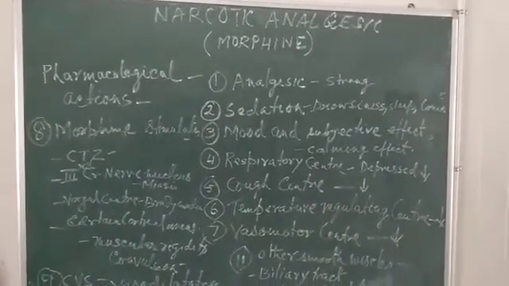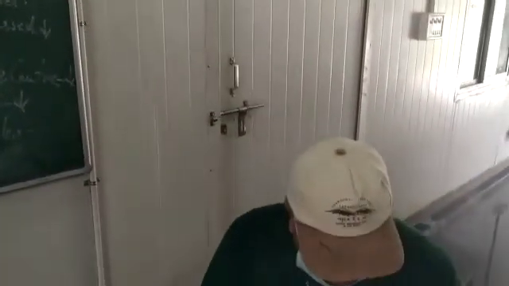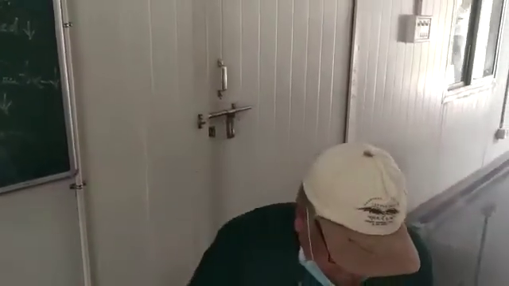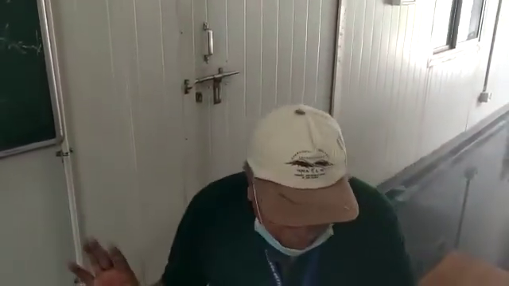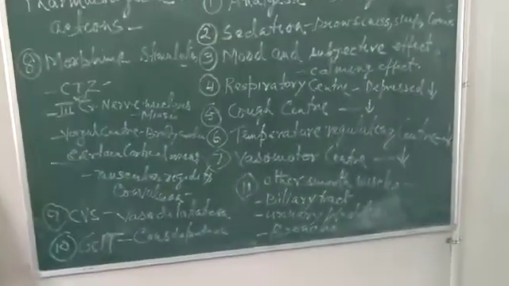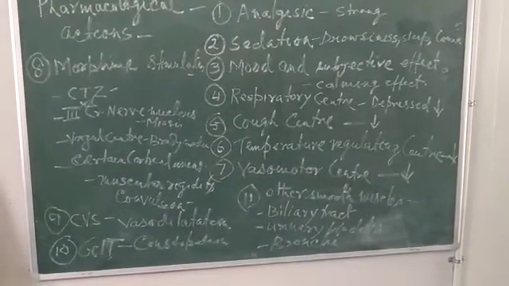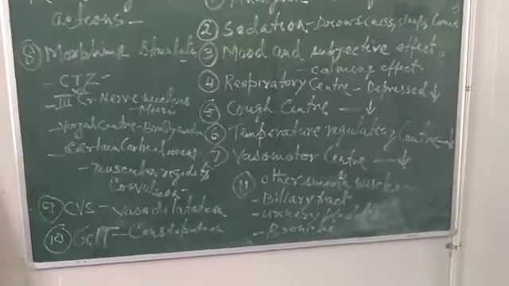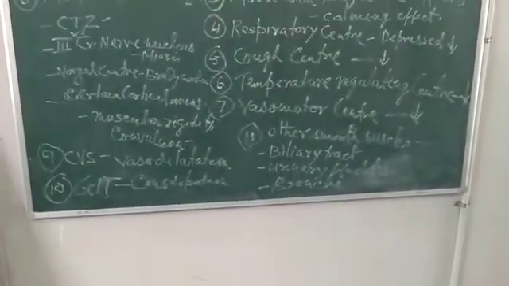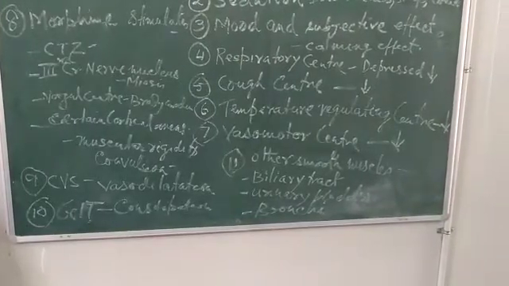Then on the CVS, the main action is vasodilatation. There are a number of mechanisms by which it causes vasodilatation. First is decreasing of the tone of blood vessels. Second is histamine release, and third is depression of the vasomotor center. These three altogether cause vasodilatation.